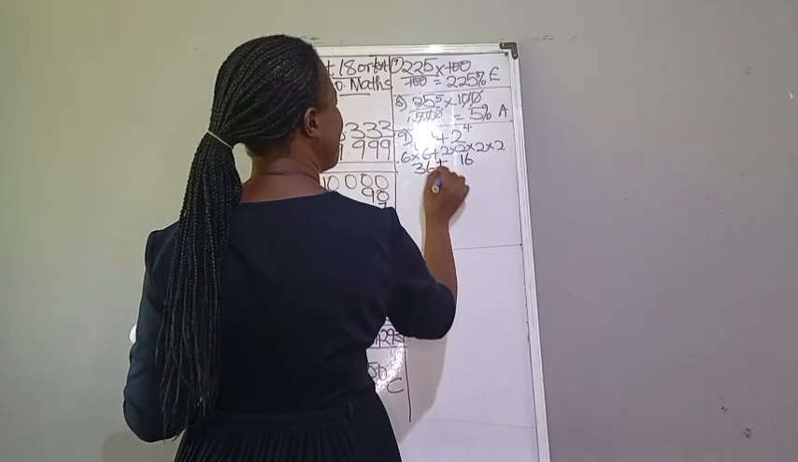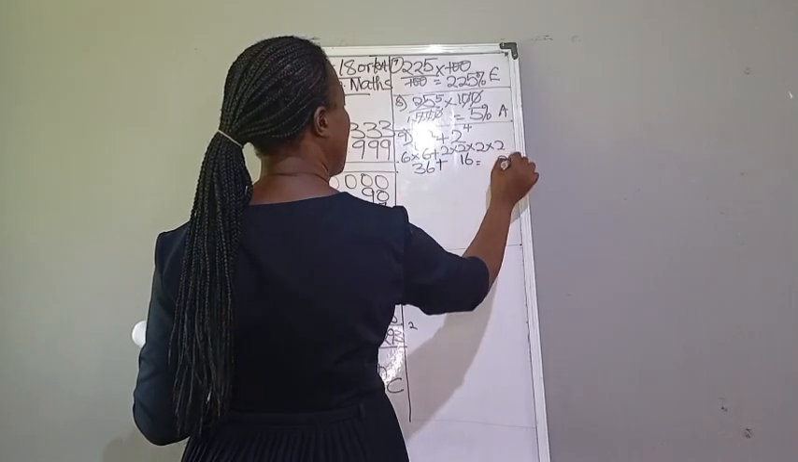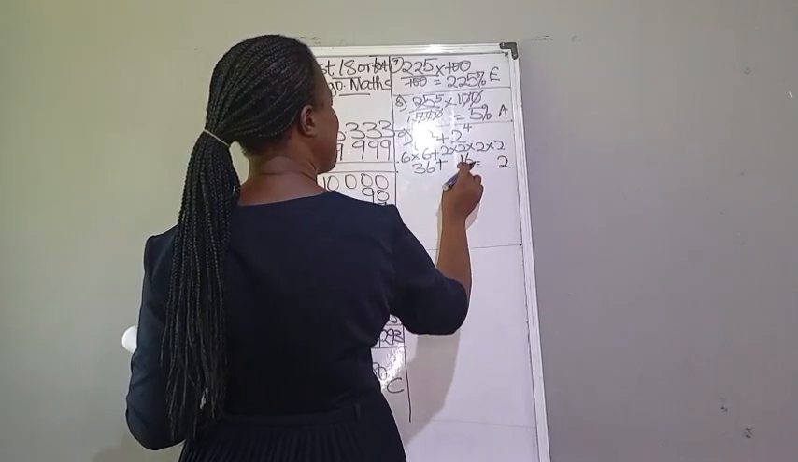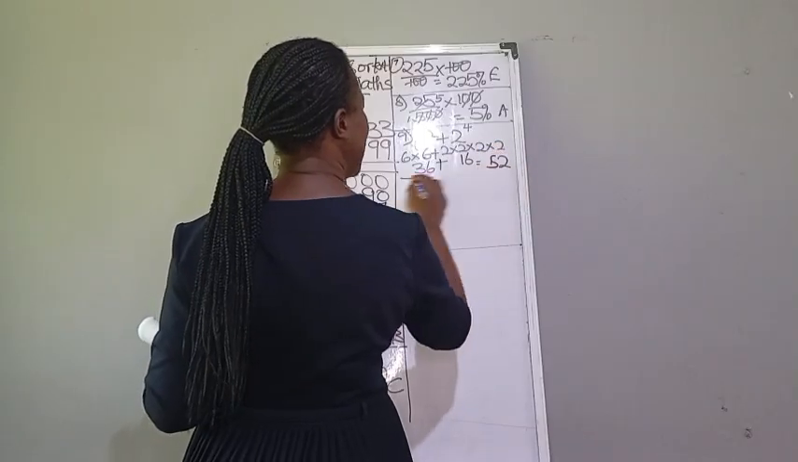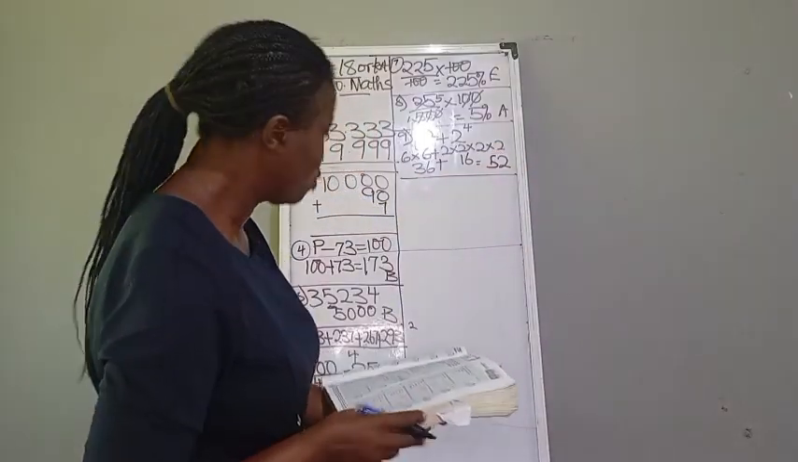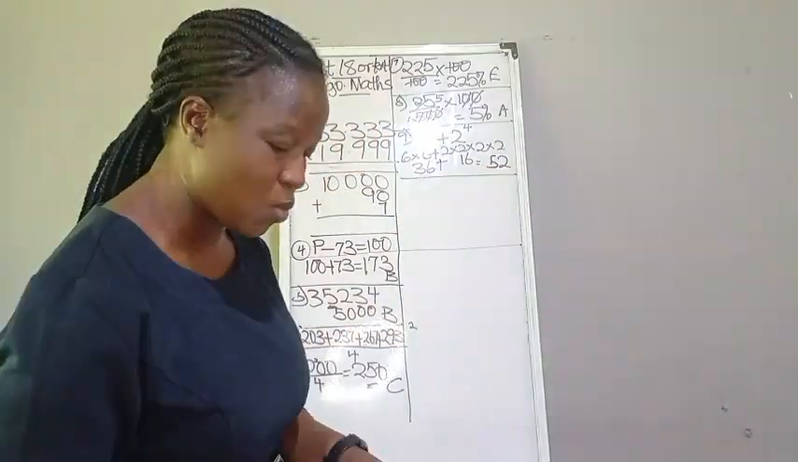So we have 36 plus 16... 6 plus 6, that is 12. Holding 1. 3 plus 1 is 4, plus the 1 is 5. So the answer there is 52. So now to number 10 question.